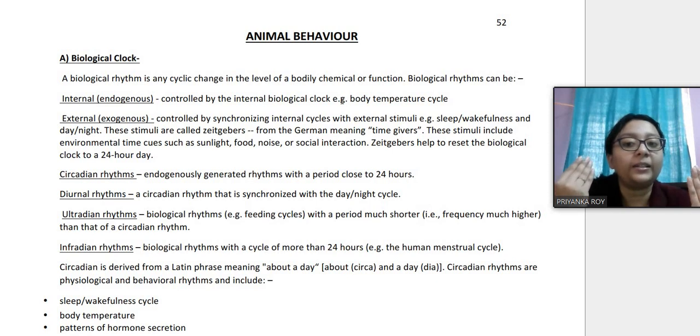Diurnal rhythms and circadian rhythms are almost similar in nature to each other because one is 24 hours, the other is a day-night cycle. So in our case, we almost have equal days and equal nights, but the areas which are closer to the polar regions have longer days or longer nights. Then it becomes difficult for them to adjust their clock to that.